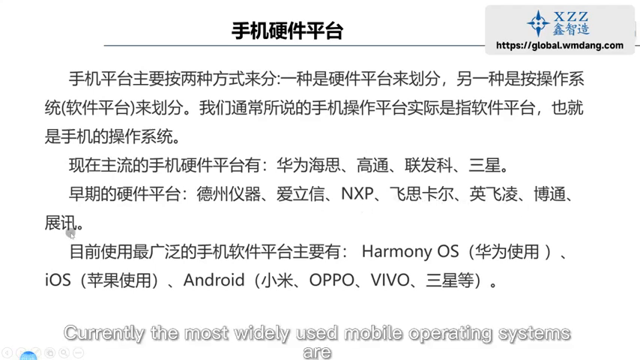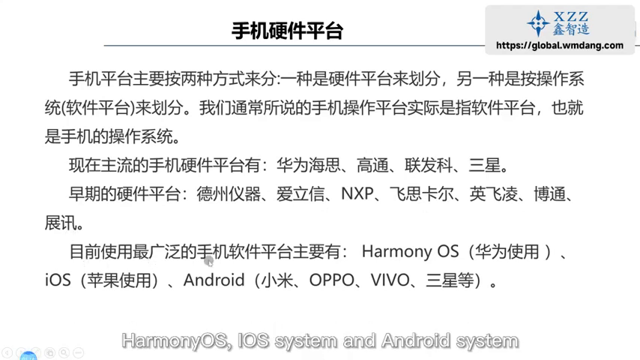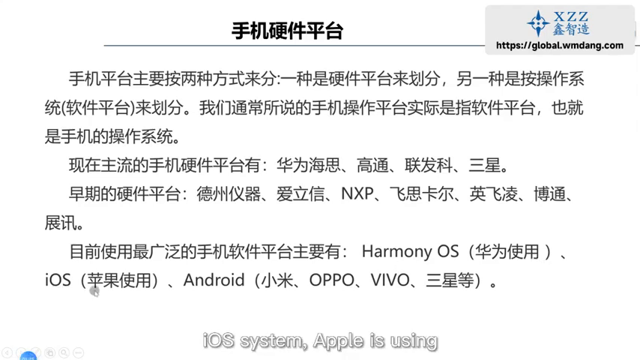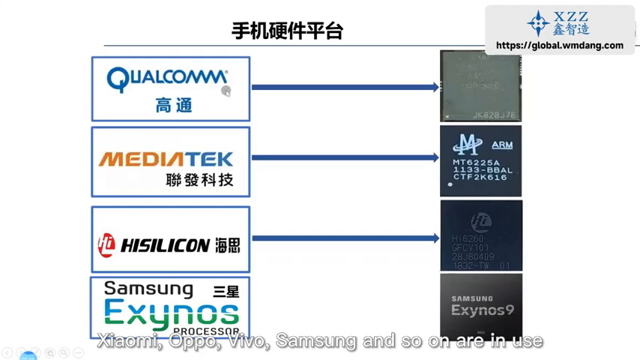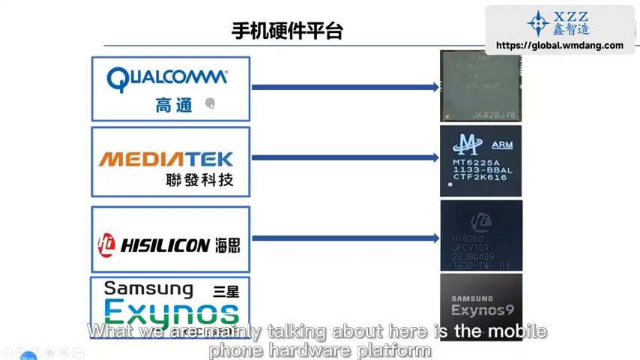Currently, the most widely used mobile operating systems are Harmony OS, iOS, and Android. Harmony OS is Huawei's Harmony system, and Huawei mobile phones are using it. iOS is used by Apple, and the Android system is used more widely. Xiaomi, Oppo, Vivo, Samsung, and so on are in use. What we are mainly talking about here is the mobile phone hardware platform.